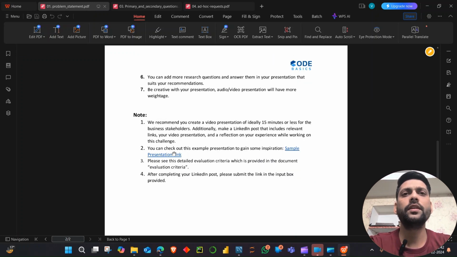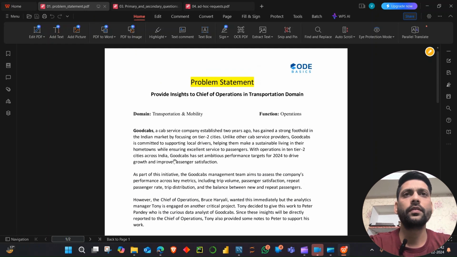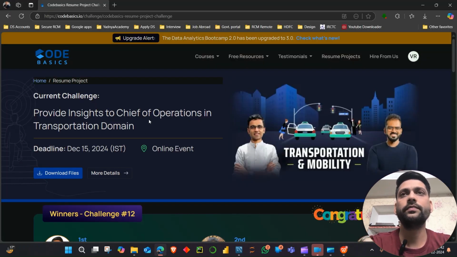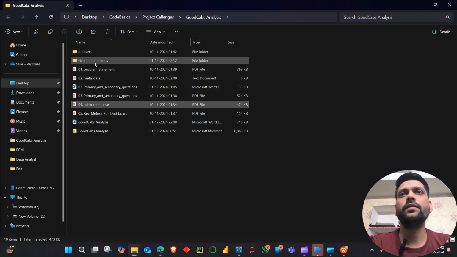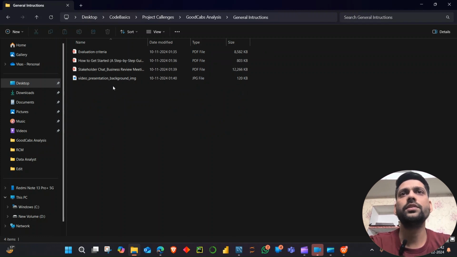All these are the general instructions given. Now we will go through the dataset, to see what data is given to us. These are general instructions on how we can start our project.